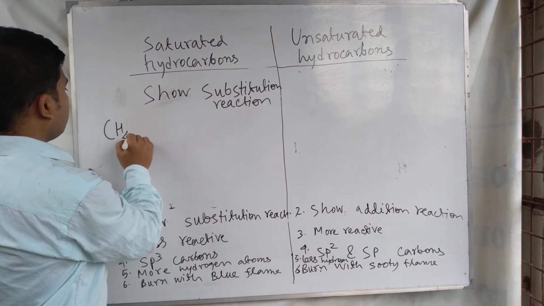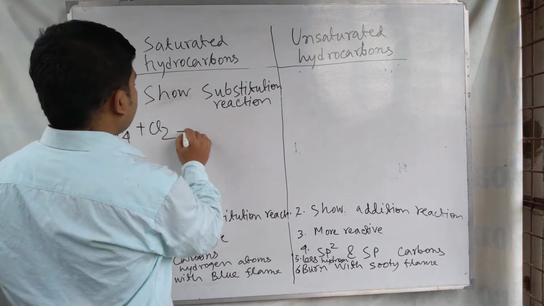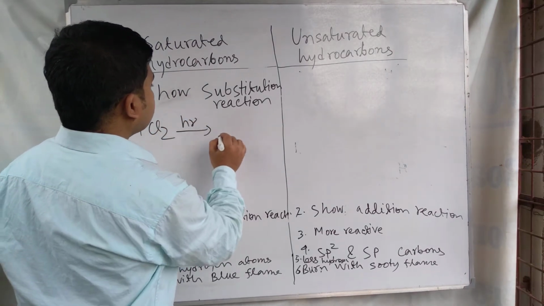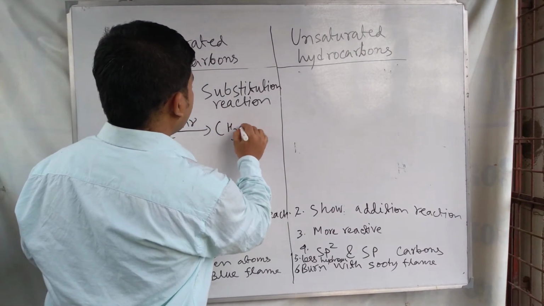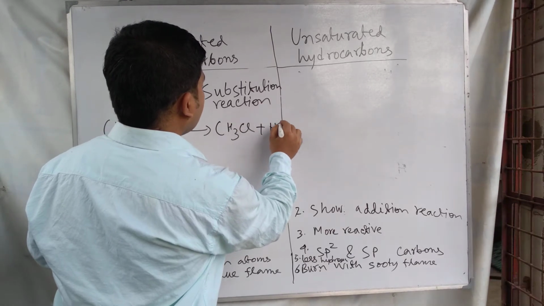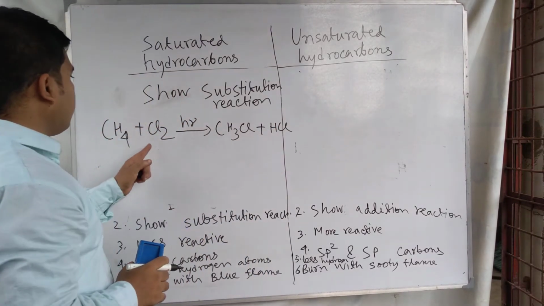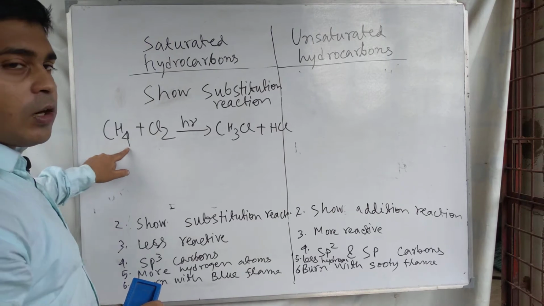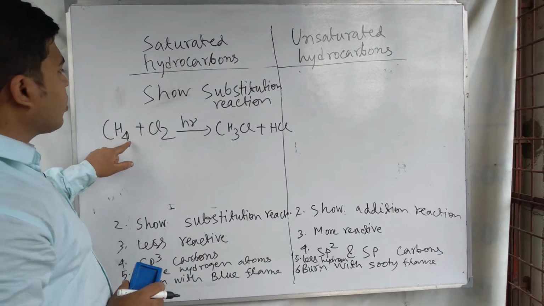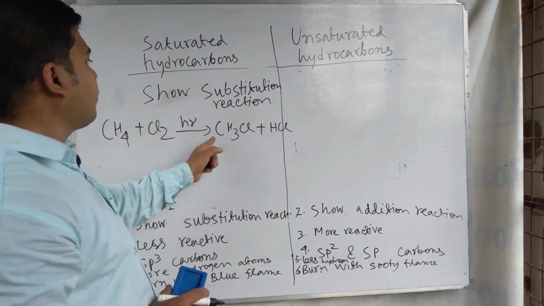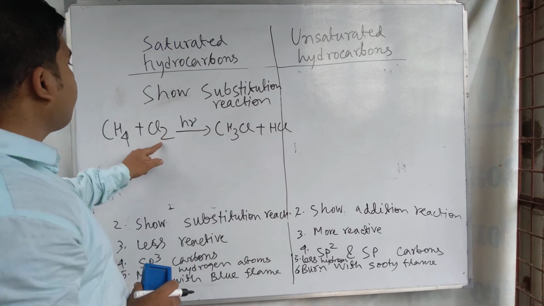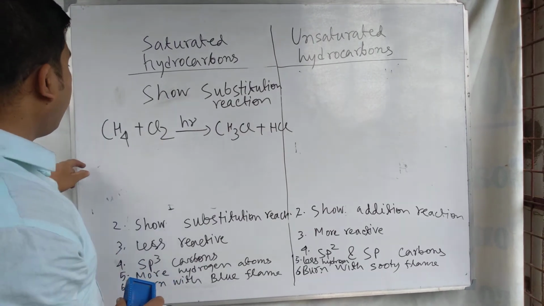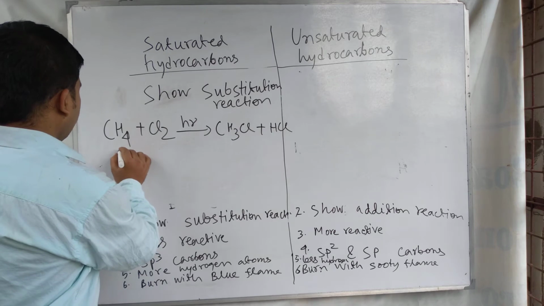As for example, when methane and chlorine gas are mixed in the presence of diffused sunlight, it produces methyl chloride plus HCl. Here one hydrogen atom of methane is substituted by a chlorine atom of chlorine gas, and this is looking like this one.